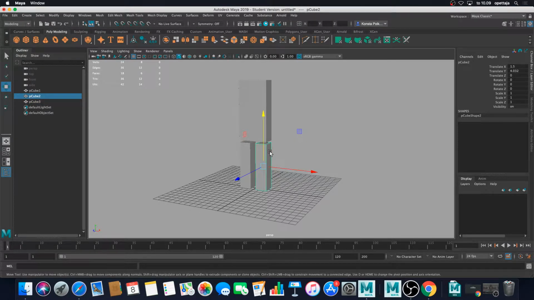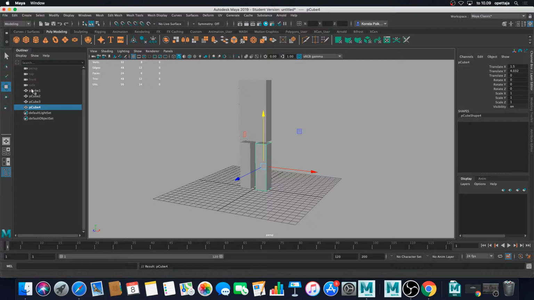And basically, we can use our pCube 2 for the arms. So Shift D was the hotkey combination for duplicating stuff.